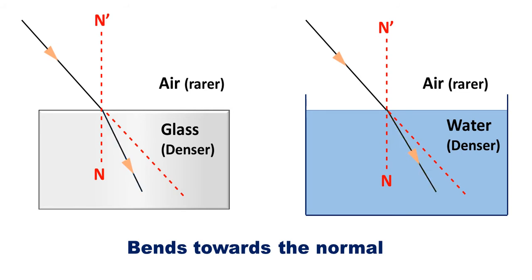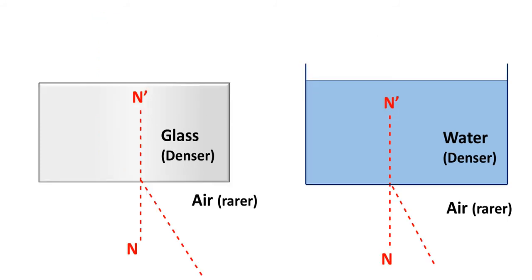So you can see here it bends towards the normal. Let us see what happens when light ray travels from denser medium to rarer medium. So let us see what happens when light ray travels from glass to air or water to air.